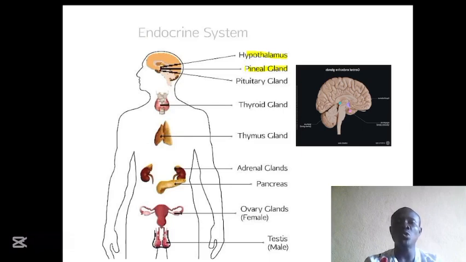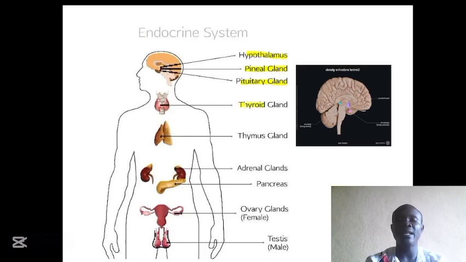And also we have the pineal gland, located in the brain, that produces what we call melatonin that helps to regulate the sleep and wake cycle. And we have the pituitary gland, which is found just below the hypothalamus. The pituitary gland is the master gland. That means it controls other glands.